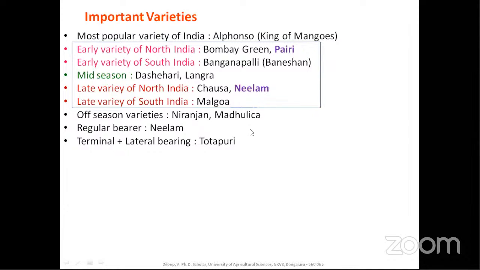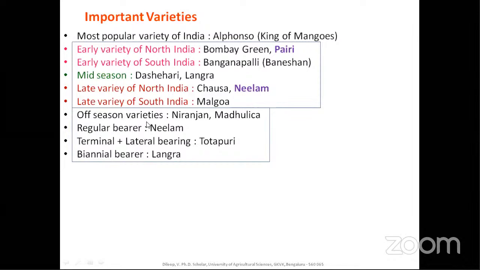So dual bearing variety, and also the biennial bearing variety is Langra. Biennial bearing, alternate bearing, I will deal with in the coming slides. Now you should group like this: off season, regular bearer, terminal bearer, and also biennial bearer.